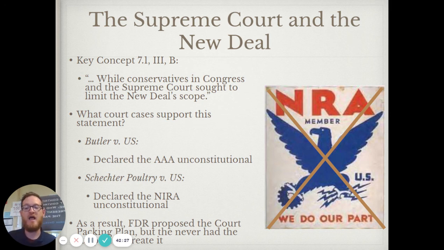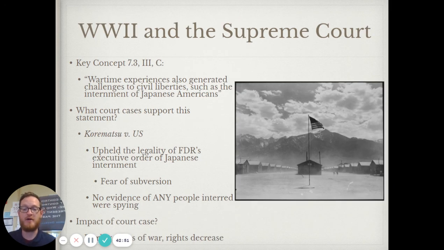In two cases, Butler versus U.S. would declare the Agricultural Adjustment Administration unconstitutional, and Schechter Poultry versus the U.S. declared the NIRA unconstitutional. And that is going to be what leads FDR to propose the court packing plan that never actually happens. But just know that there was resistance to what was happening with the New Deal with conservatives in Congress and in the Supreme Court.